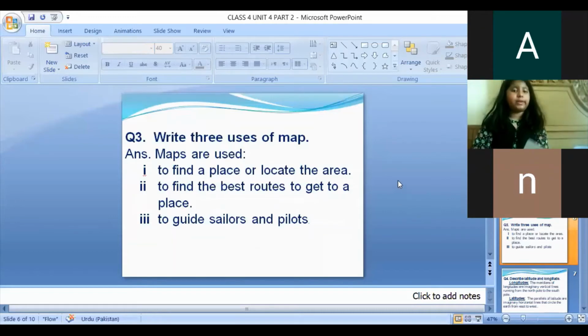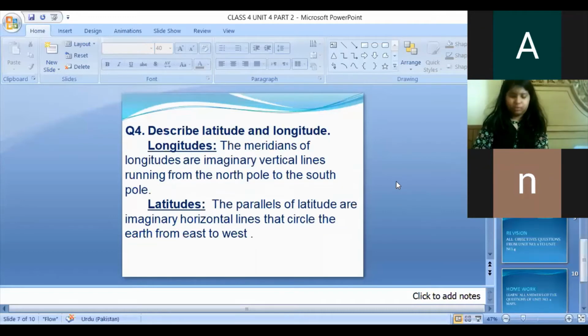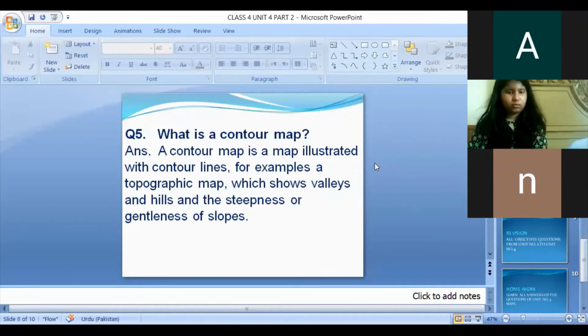Okay. Number 4, describe latitudes and longitudes. The meridians of longitude are imaginary vertical lines running from the North Pole to the South Pole, and the parallels of latitude are imaginary horizontal lines that circle the earth from east to west. The last question. What is a contour map? A contour map is a map illustrated with contour lines. For example, a topographic map which shows valleys and hills and the steepness or gentleness of slopes.